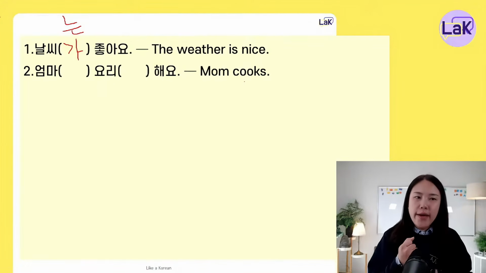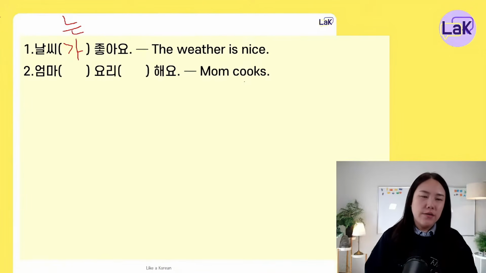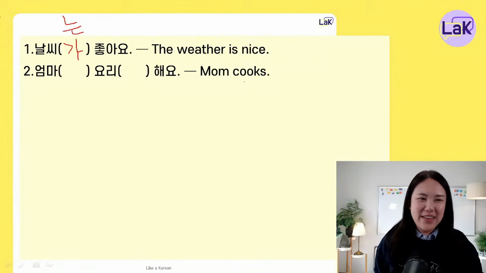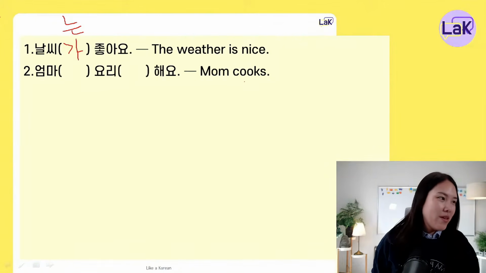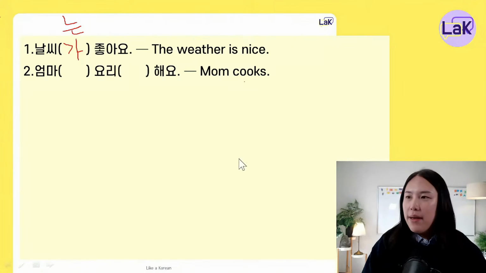So 엄마 요리해요. Which markers do we have to use here? 엄마 something, 요리 something 해요. 네, that's right. 엄마가 맞아요.